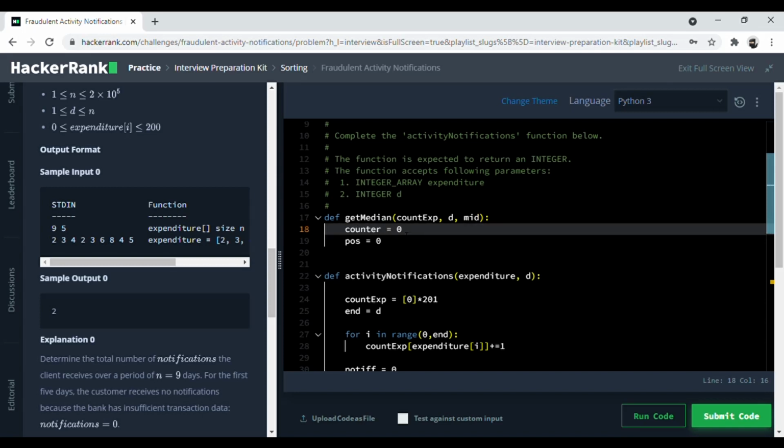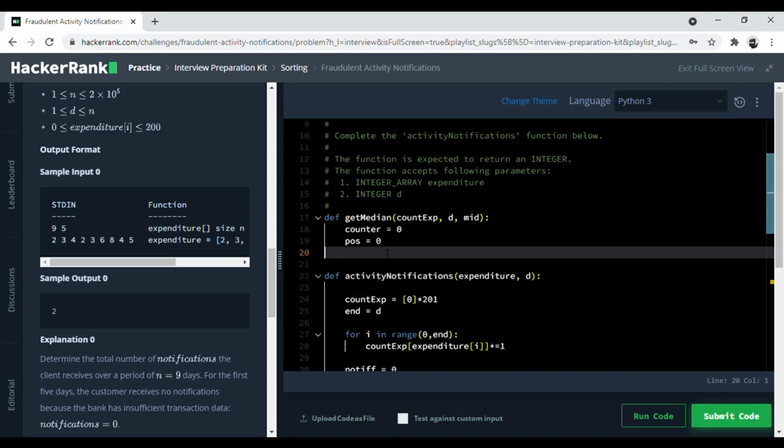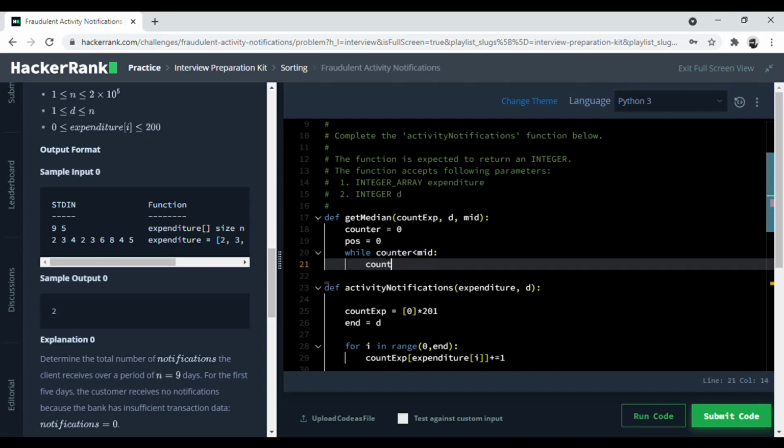So the moment you reach a number of 3 or more in this count expenditure, then you break out of the loop, and that is the median. So for that, we have while counter is less than mid, we increase counter by the number of times that count expenditure has numbers at that position.